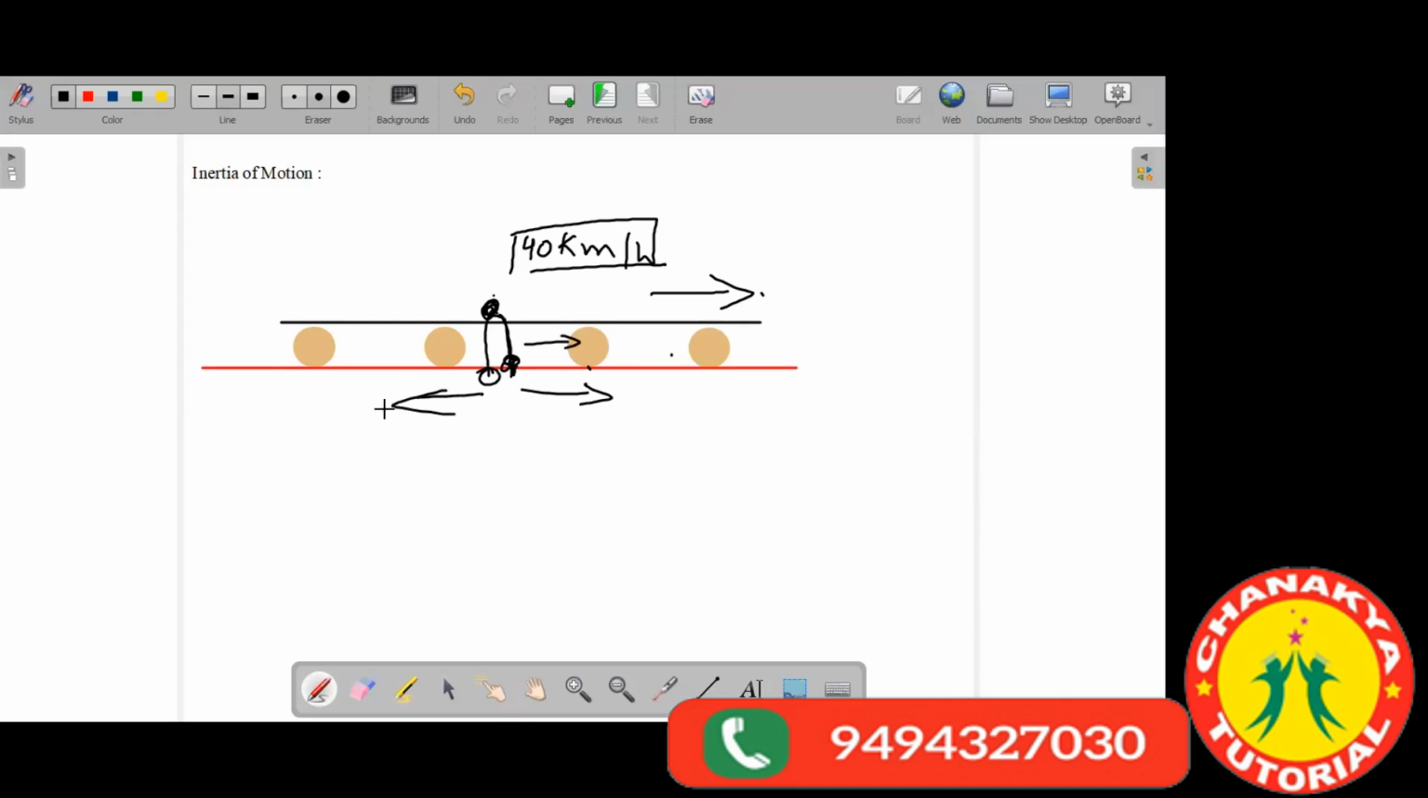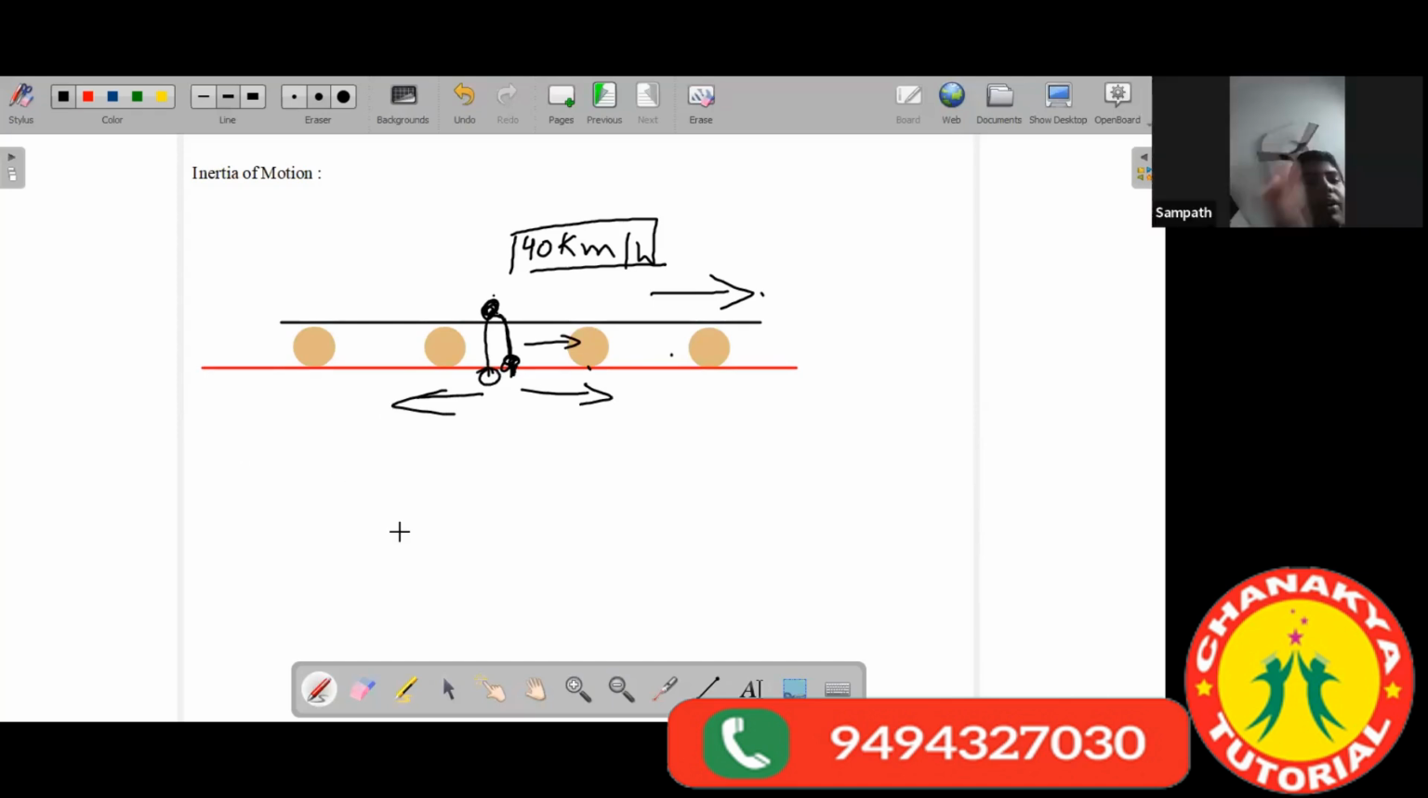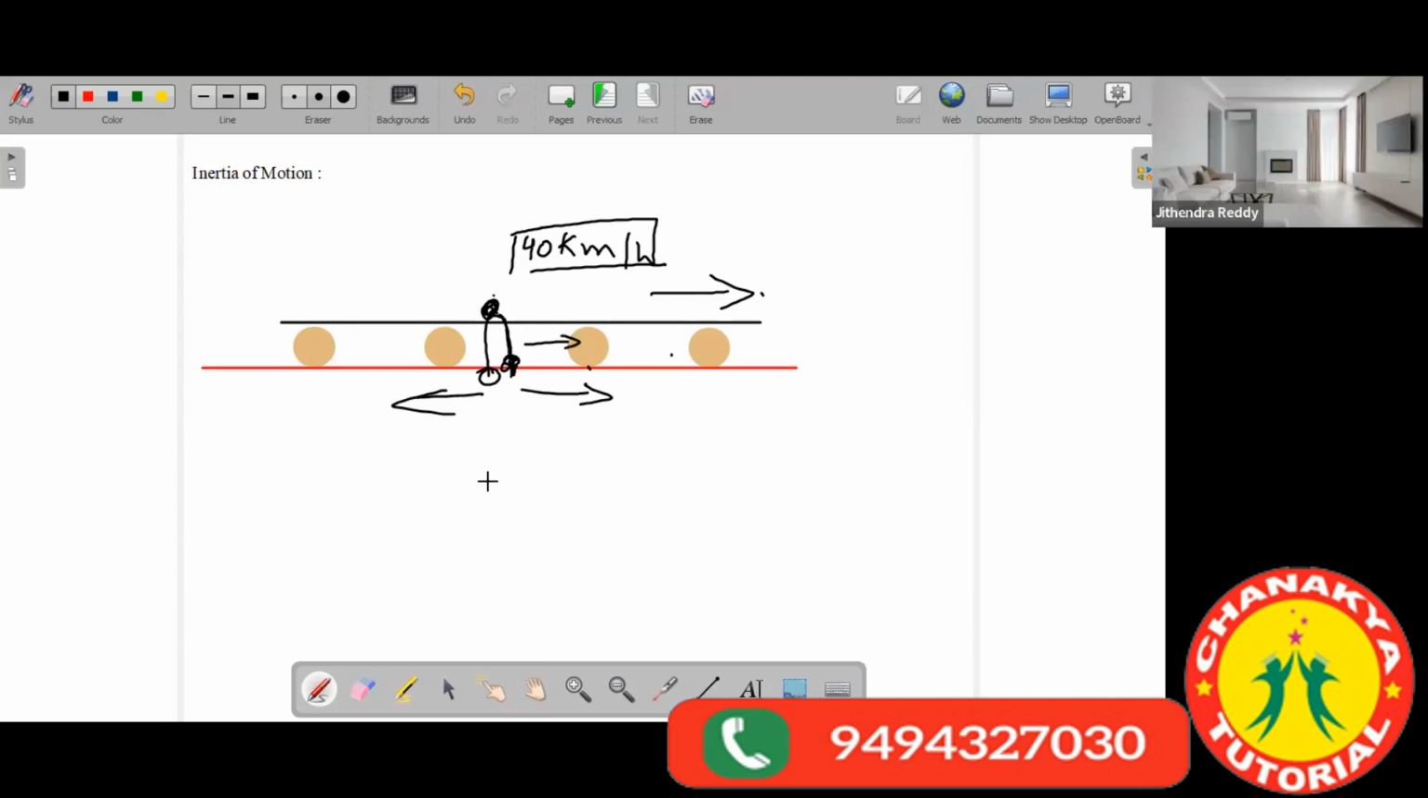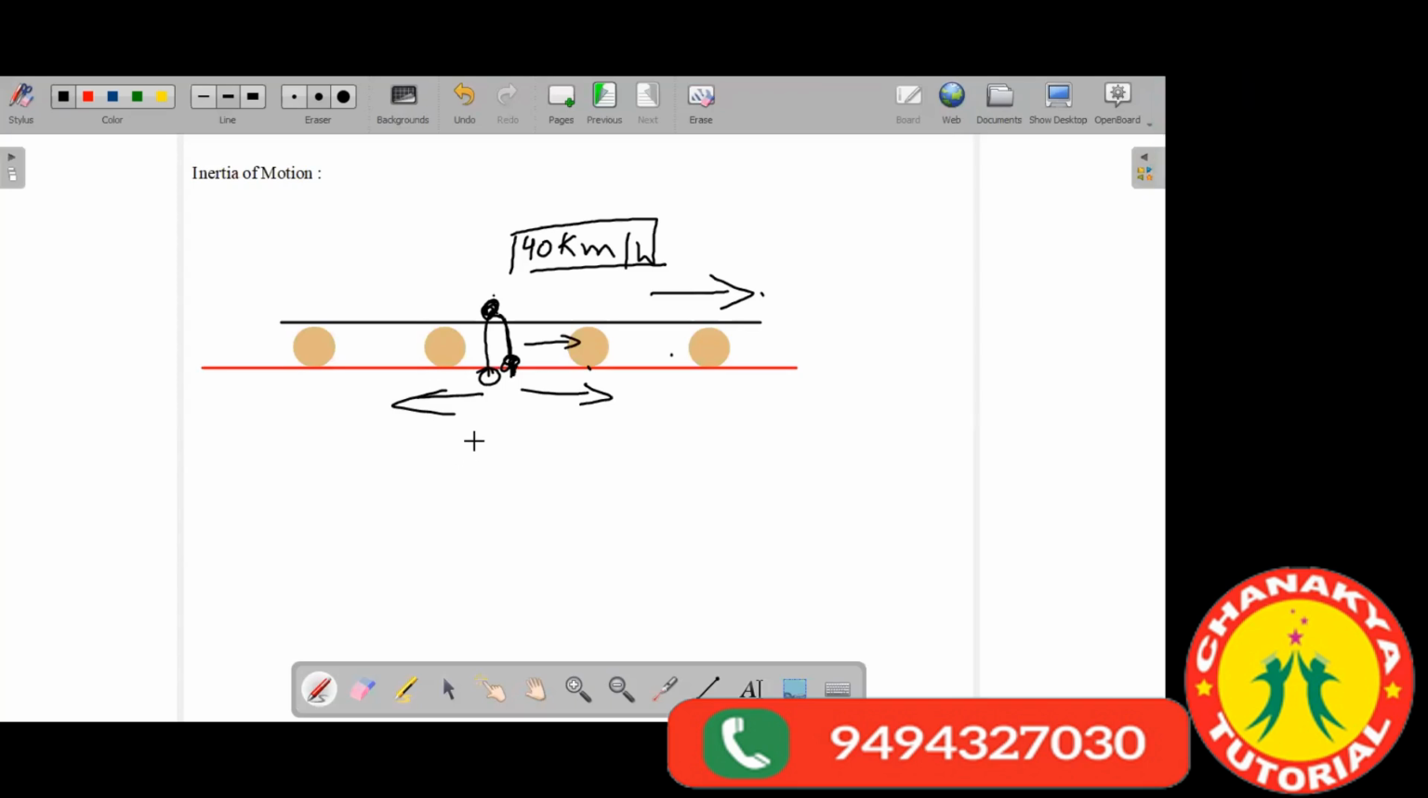Yes, sir, it will go forward. Think of it. Sir, it will go backward. Yes, sir, it will go backwards. Yeah. See, what is our observation? Our observation says that it goes in the backward direction, right? Okay, but the physics says, what does physics say?